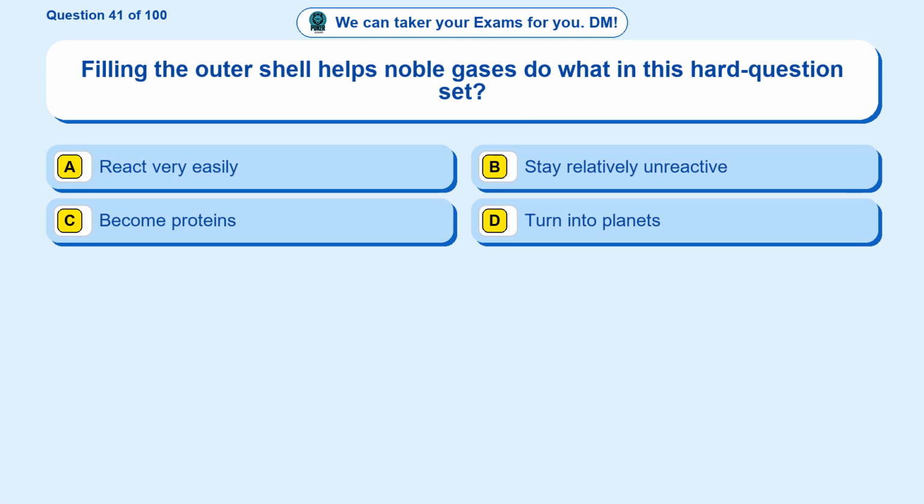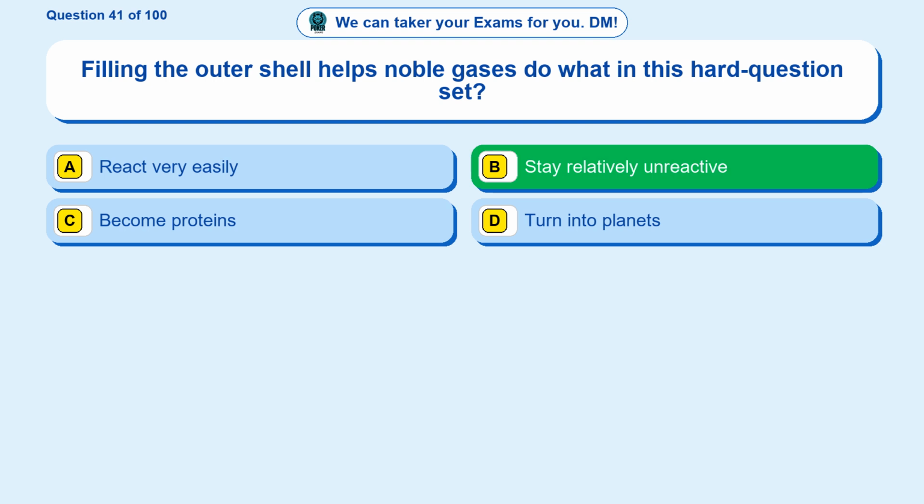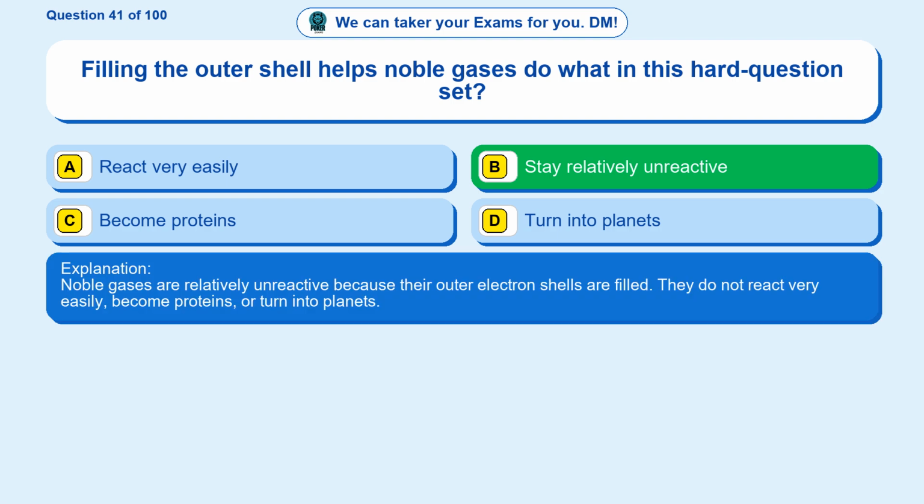Question 41. Filling the outer shell helps noble gases do what in this hard question set? Option A, react very easily. Option B, stay relatively unreactive. Option C, become proteins. Option D, turn into planets. The correct answer is option B, stay relatively unreactive. Noble gases are relatively unreactive because their outer electron shells are filled. They do not react very easily, become proteins, or turn into planets.